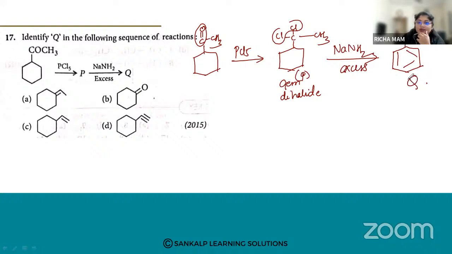So this is your Q. I'm going to get an alkyne. Option number D. Both the Cl atoms are removed and they result in a triple bond, C triple bond CH, and it will go out as 2HCl.